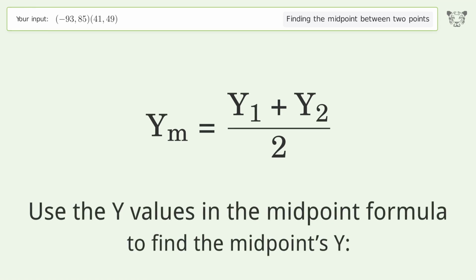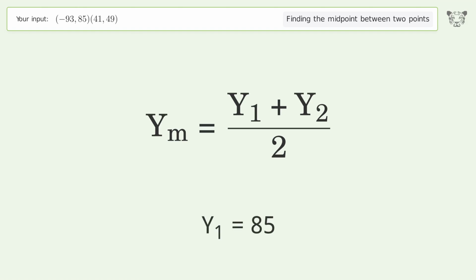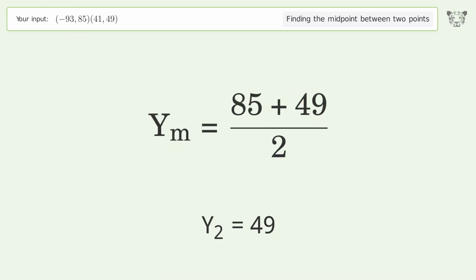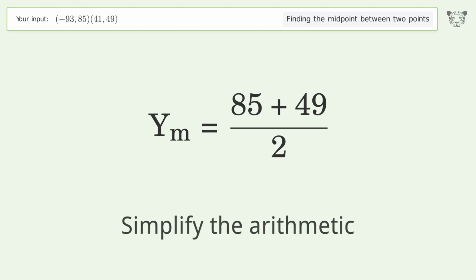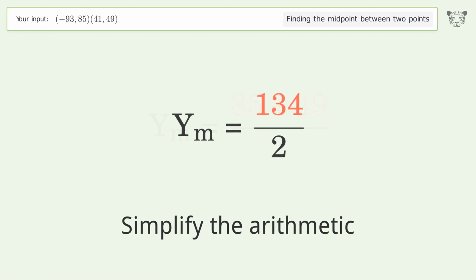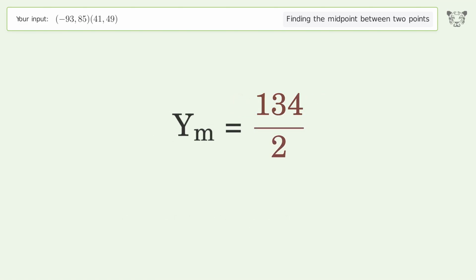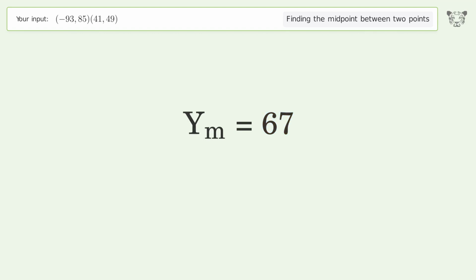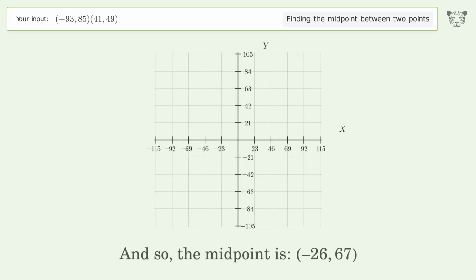Use the y values in the midpoint formula to find the midpoint's y. y1 equals 85. y2 equals 49. Simplify the arithmetic. And so, the midpoint is (-26, 67).